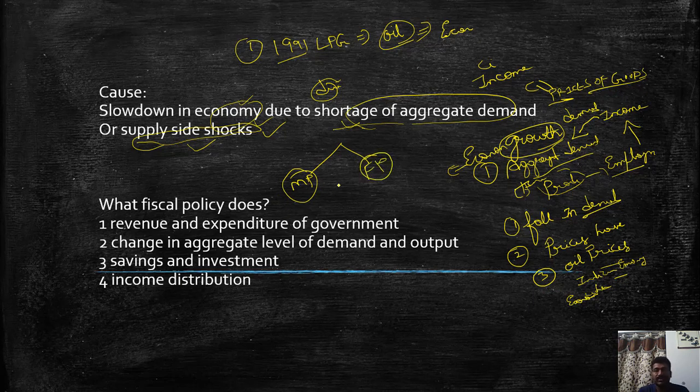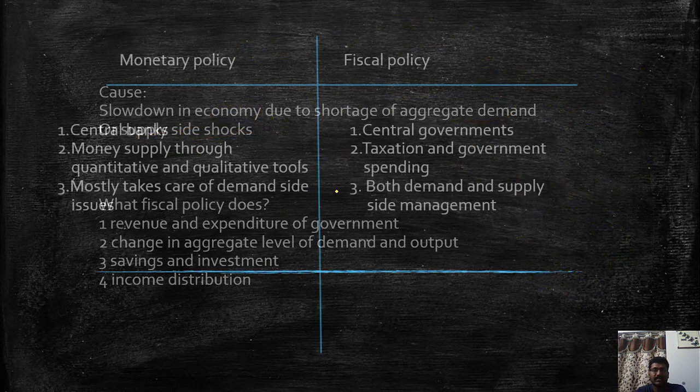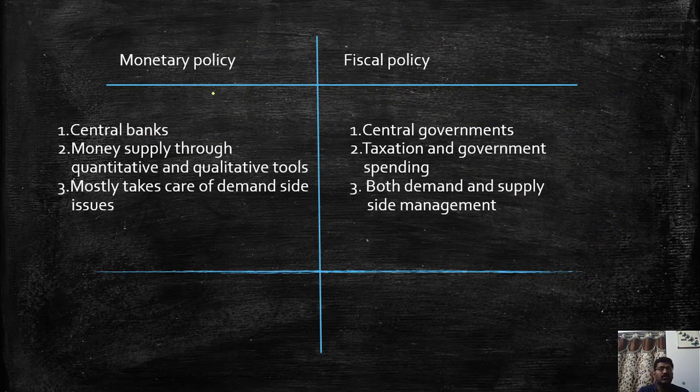If you see what monetary policy means, here the central banks increase the money supply in the economy. Why do they increase the money supply in the economy? Let us suppose the economy is in slowdown. That means the growth should be increased. When people have money, growth will rise.